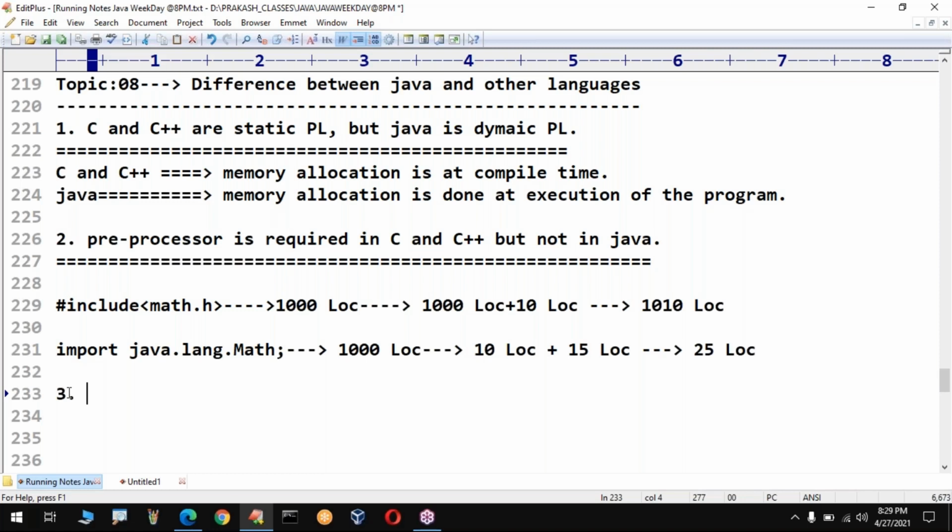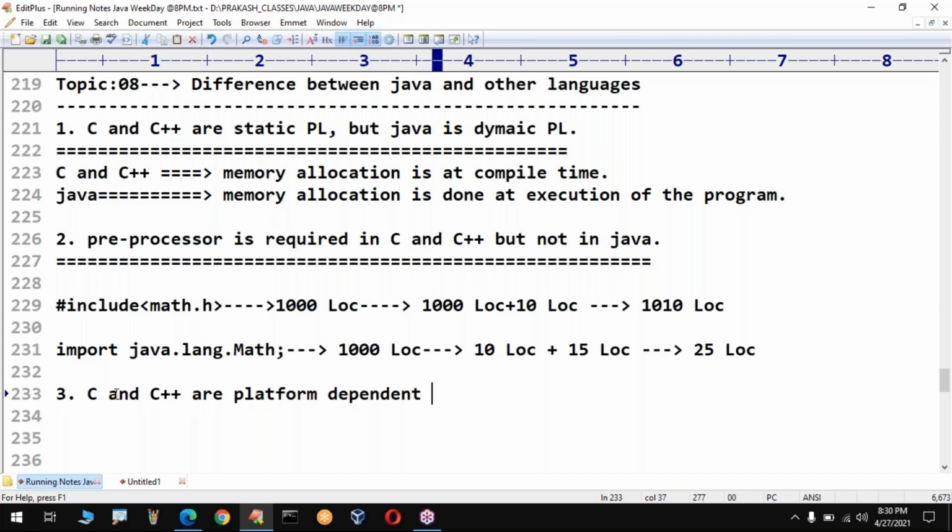Please confirm. Yeah. So what is my next requirement? The next topic which we are going to discuss is the next difference. Sir, please concentrate. C and C++ are platform dependent.